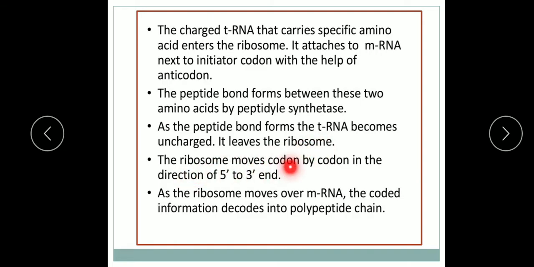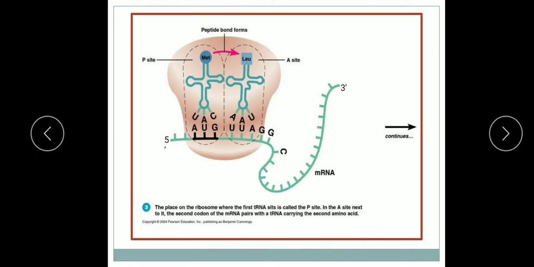The ribosome now moves codon by codon in the direction of 5 prime to 3 prime end. And as the ribosome moves over the mRNA, the coded information is decoded into the polypeptide chain. How? Let me show here.